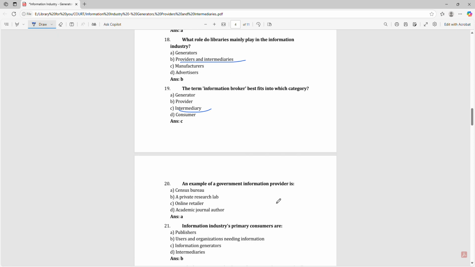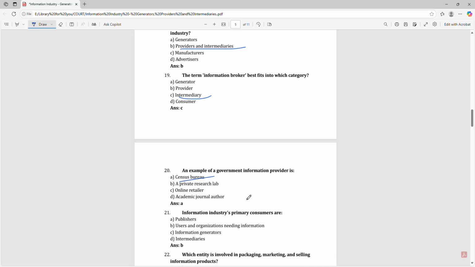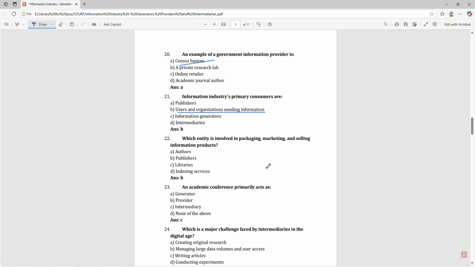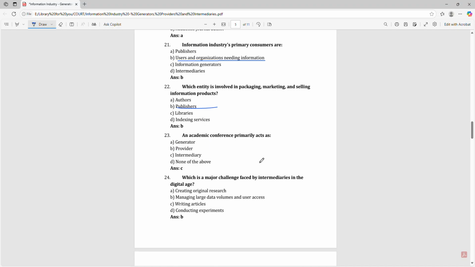An example of a government information provider is the Census Bureau. The information industry's primary consumers are users and organizations needing information. Which entity is involved in packaging, marketing and selling information products? That is publishers. An academic conference primarily acts as an intermediary.